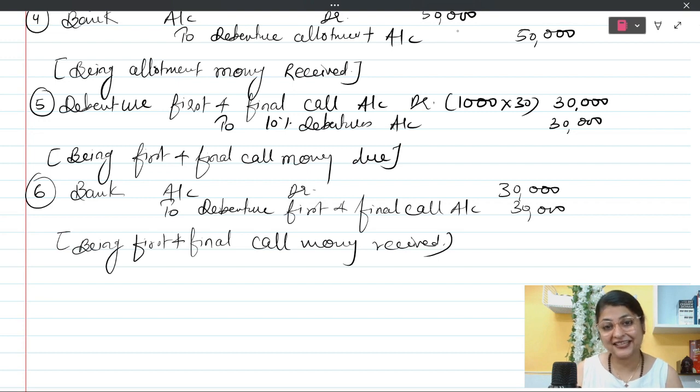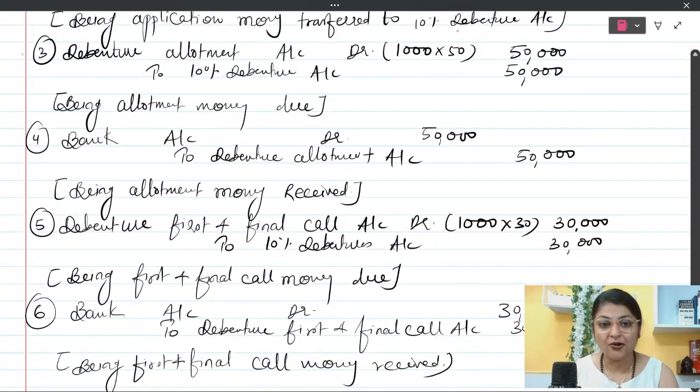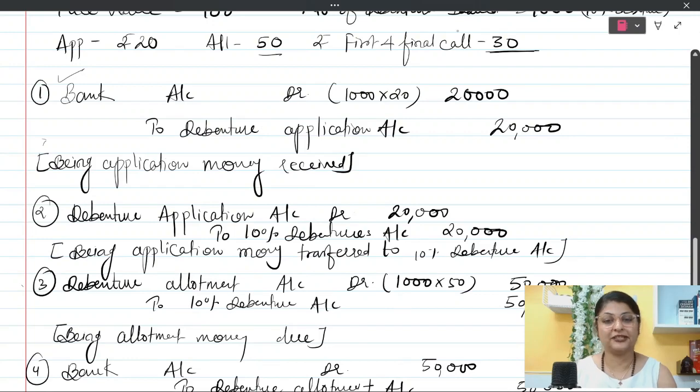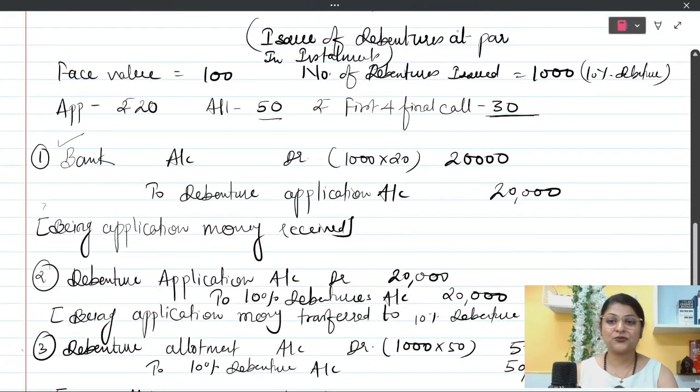Simple, isn't it? Let's recap once what we did, and then we will see how these entries are to be written in a particular pattern, meaning the sequence is to be followed. First, we passed the entry of application. Application is the only time when the company is going to receive the money first and then this money will be transferred to the debenture account.